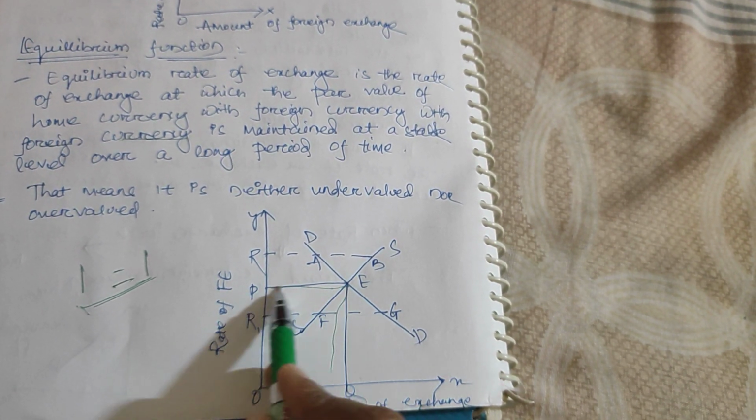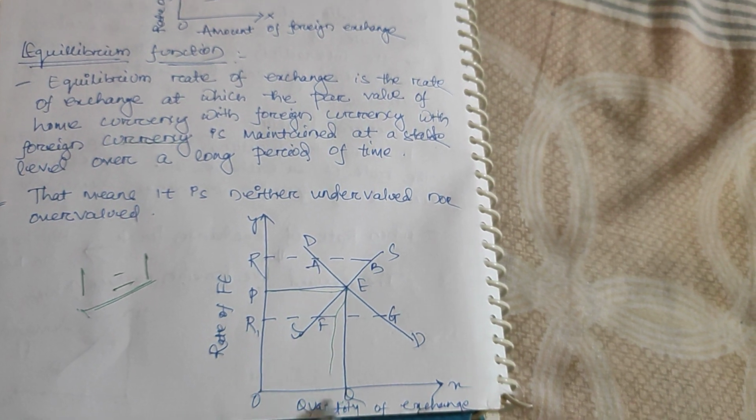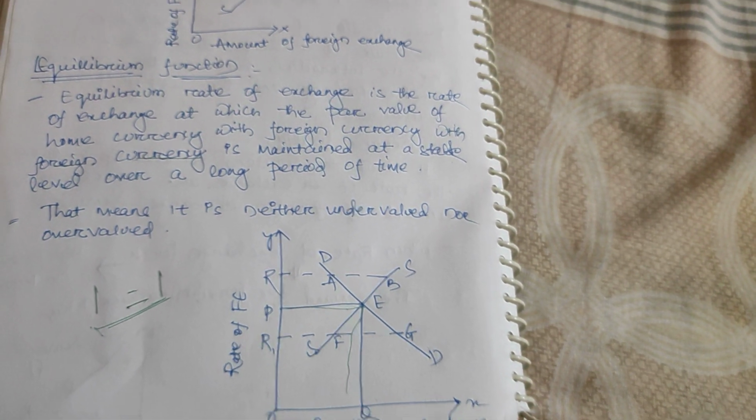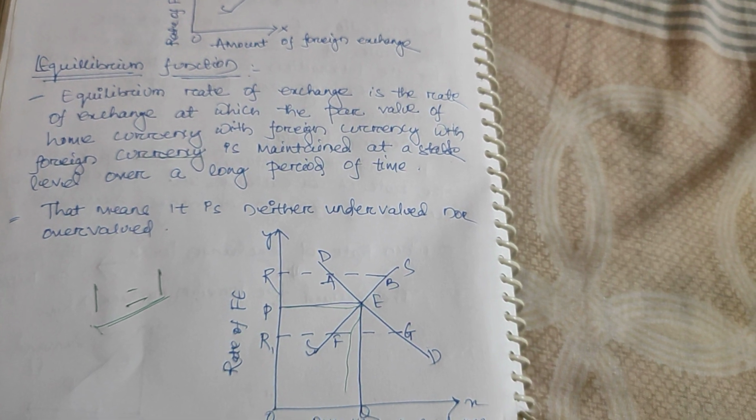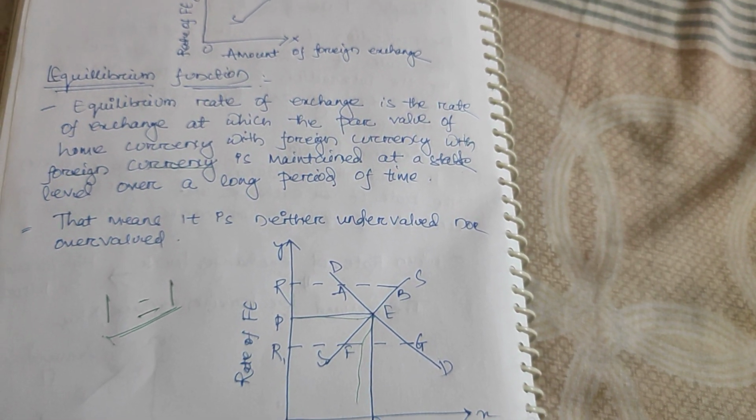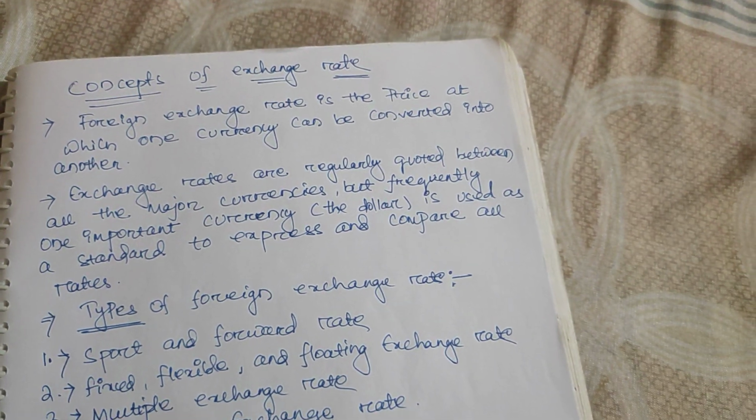But E, at OP and OQ, is the proper equilibrium point or proper equilibrium function of the rate of exchange. Get it? Now this is all about the exchange rate.